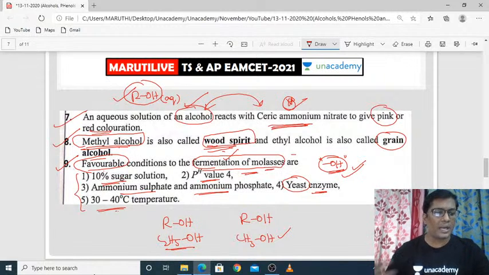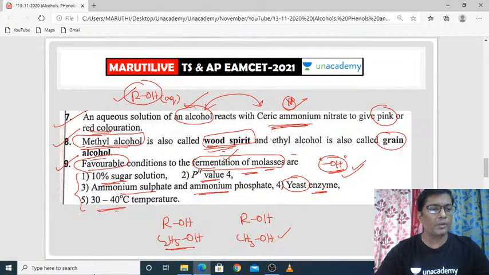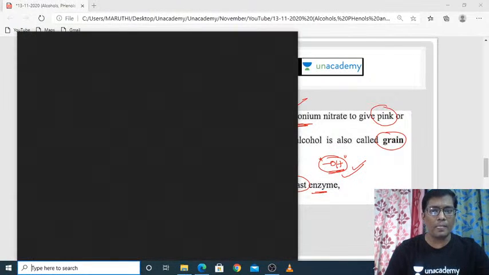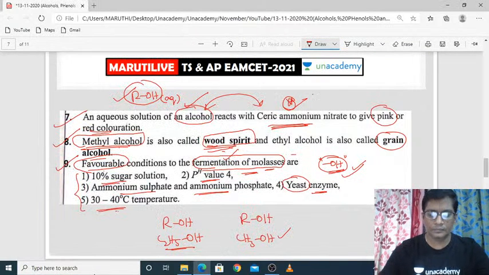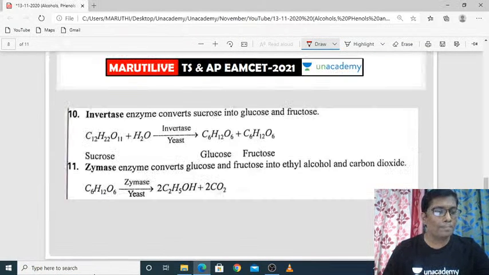These favorable conditions are very important for the objective point of view, because there is no need to know everything, the entire theoretical concept, at all.